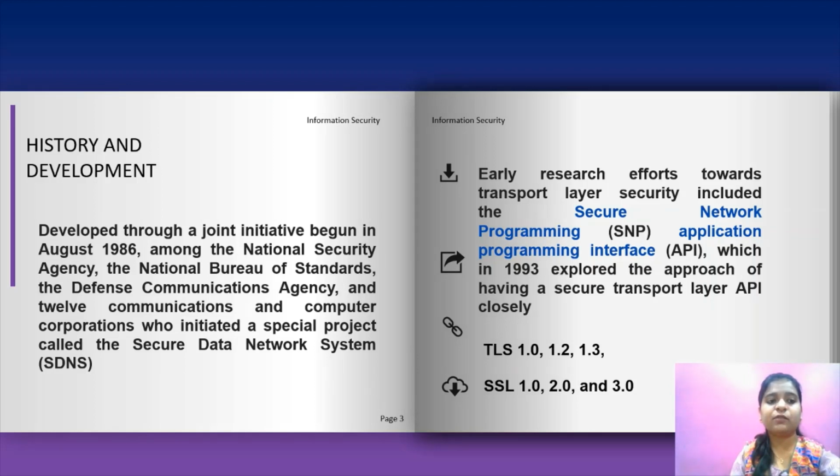TLS has many versions developed: 1.0, 1.2 and 1.3. Same as TLS, SSL has many versions such as 1.0, 2.0 and 3.0. This is all from my side. Next will be explained by Tejasri. Thank you.